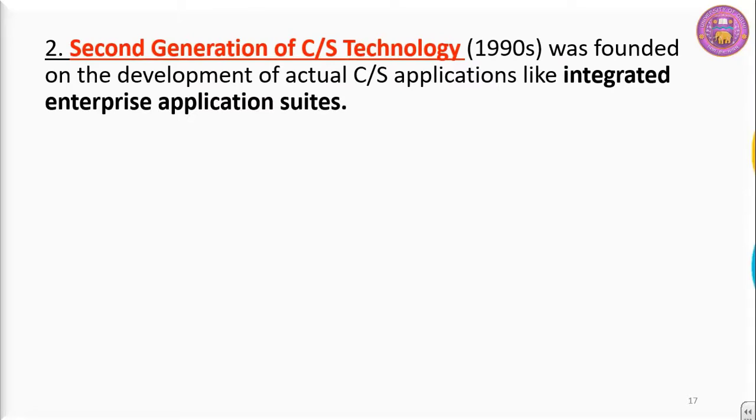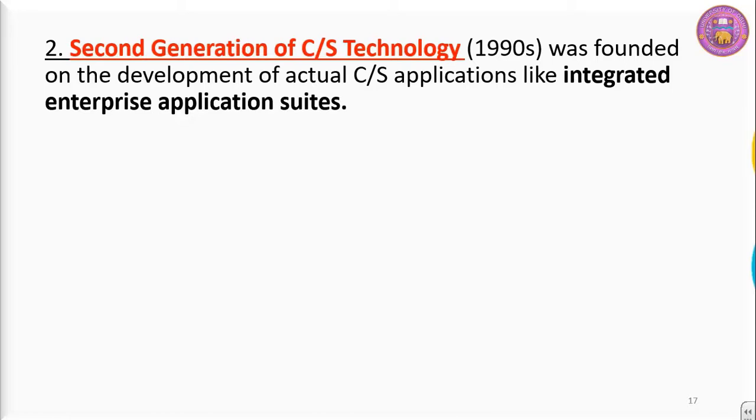In the second generation of client-server technology that began in the 1990s, it was founded on the development of actual client-server applications like integrated enterprise application suites. Integrated enterprise application suites means a number of programs are put together. For example, production, marketing, finance, HRM, inventory, R&D. A number of programs put together is termed a suite.